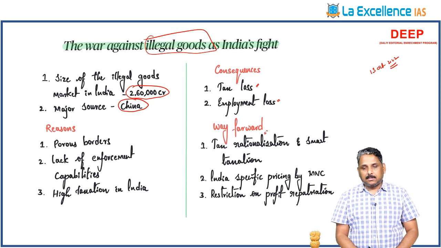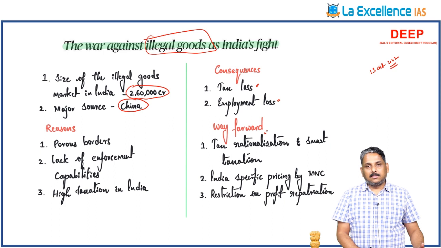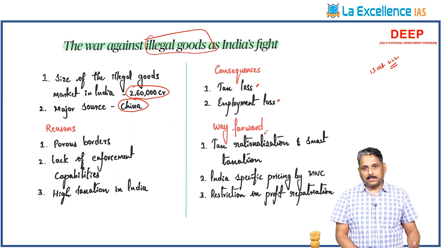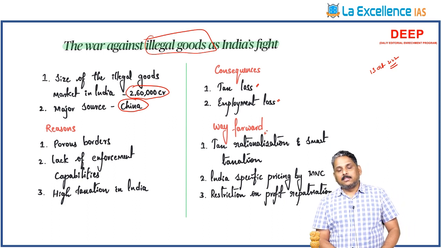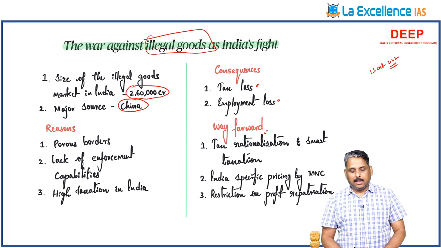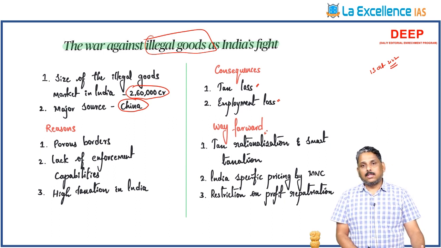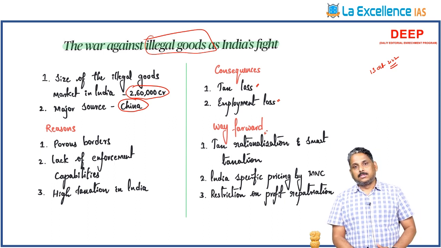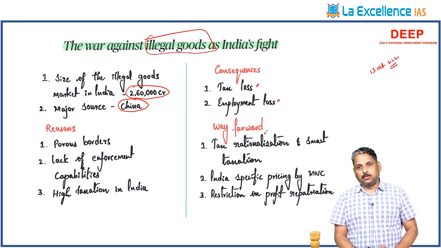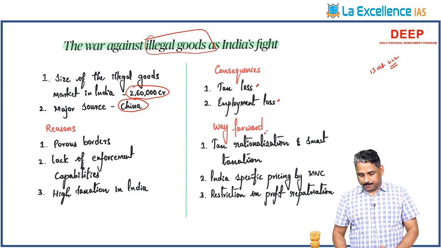Second is India-specific pricing. If you see the medical textbooks, the pricing in the United States of America is different and in India is different. So we have to encourage the multinational companies to give India-specific prices based on the affordability over here. And next is profit repatriation. Whatever profit has been earned shall not be taken back to the other country, and it has to be stationed in this country for a minimum period. Like these rules have to be brought in. China has such a rule on profit repatriation.